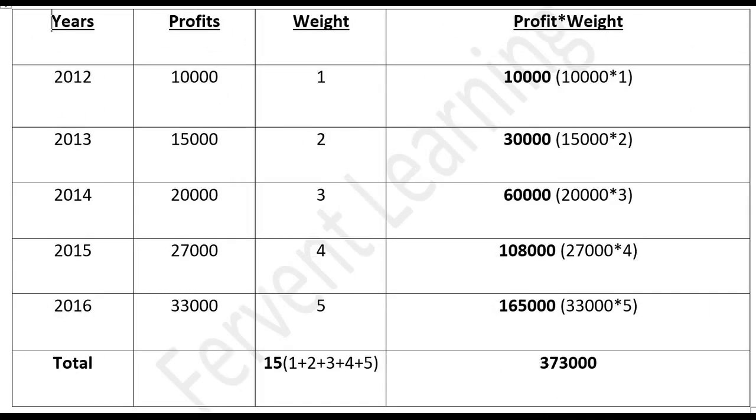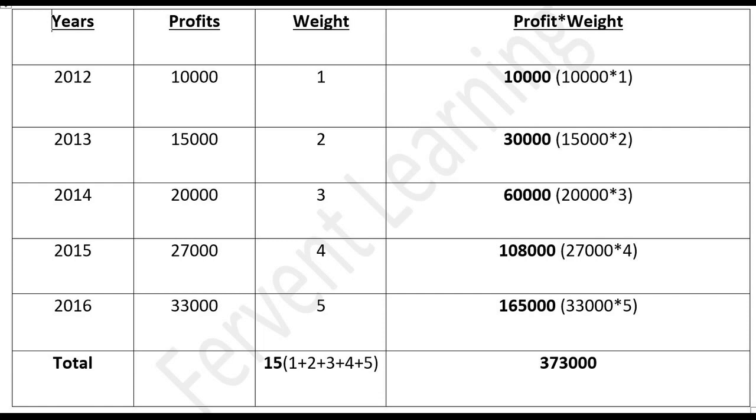So we will prepare a chart of 4 columns. One is year, another is profit, third one is weight, and last one is multiplication of profit and weight. So year and profit are already given in your sum and weight is also given. So we directly put it in the chart and find out the figure of profit multiplied by weight.